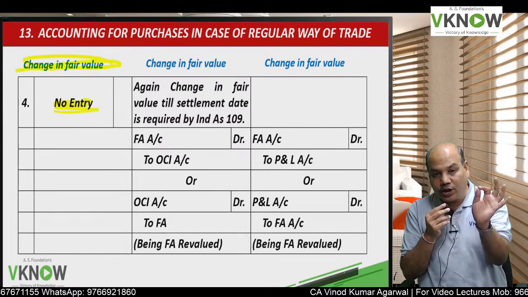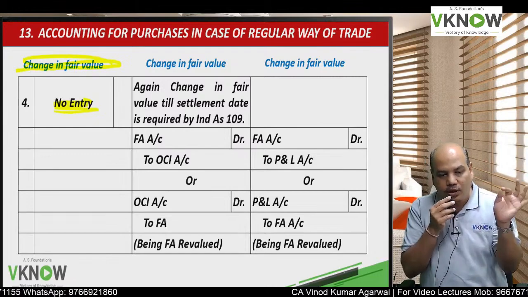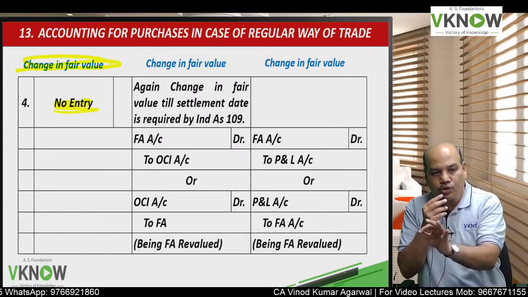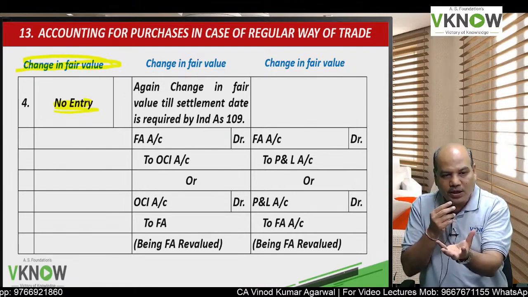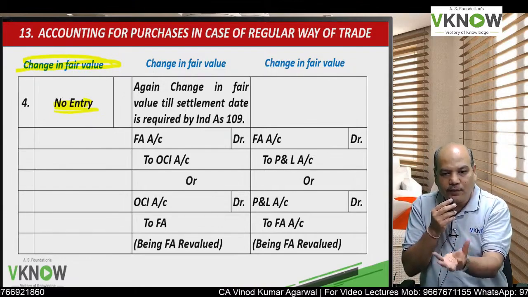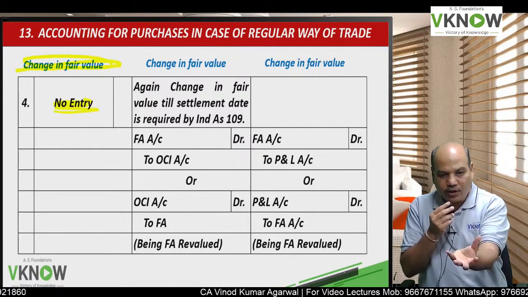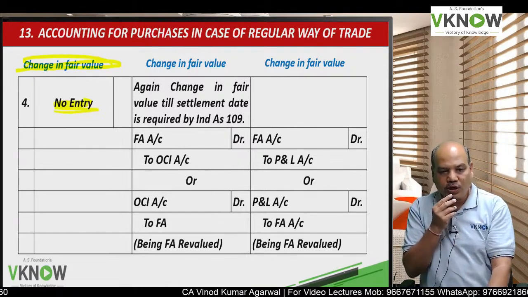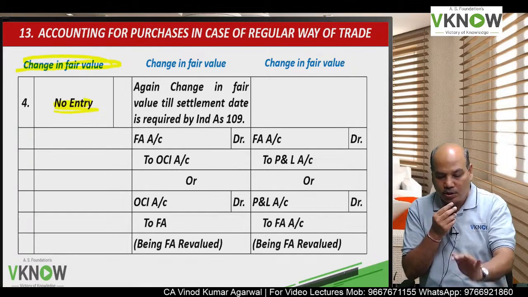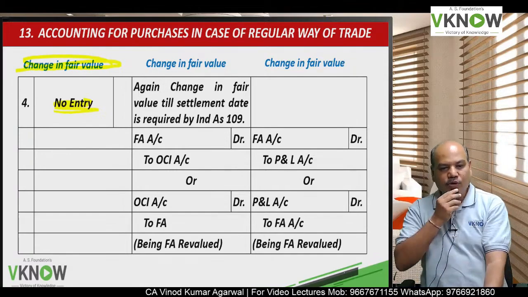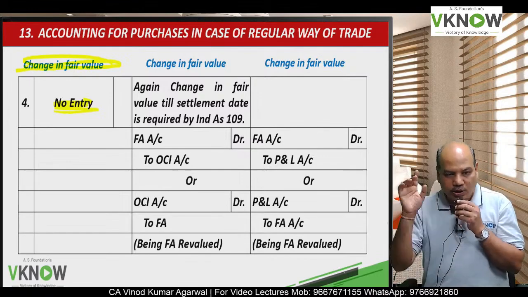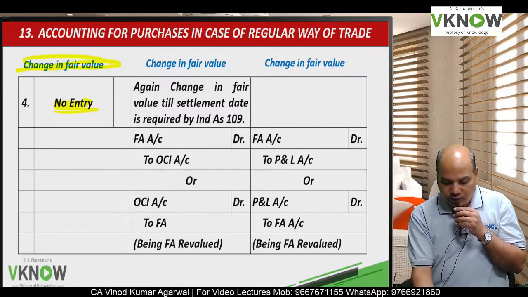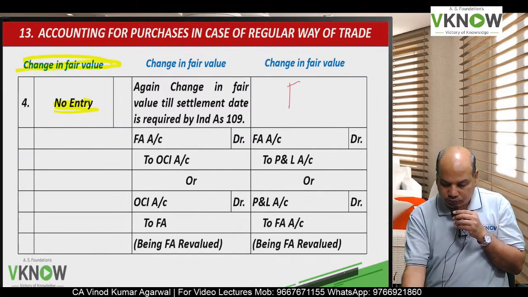If it is an FVT OCI instrument, then on settlement date we'll pass the entry for change in fair value: financial asset account debit to OCI account if fair value goes up, or OCI account debit to financial asset if fair value goes down. And the third column, the last column, is the FVTPL column.